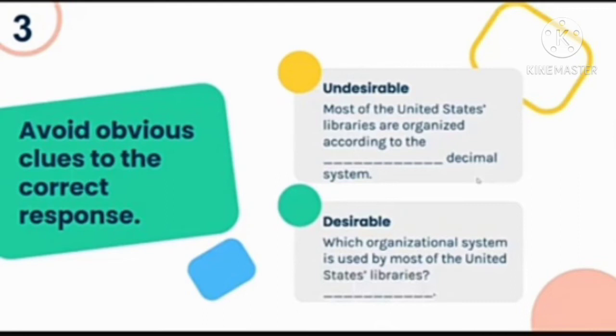Better to ask: Which organizational system is used by most of the United States libraries? So, better convert the unfinished sentence into, what do we call this test item? We call this test item a short answer item because they have a specific answer to the question.